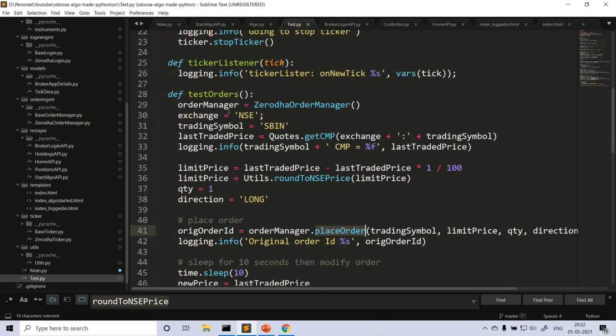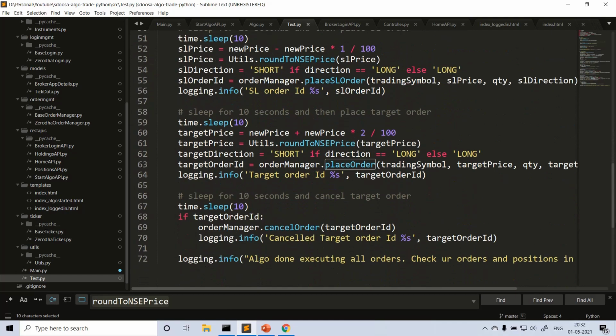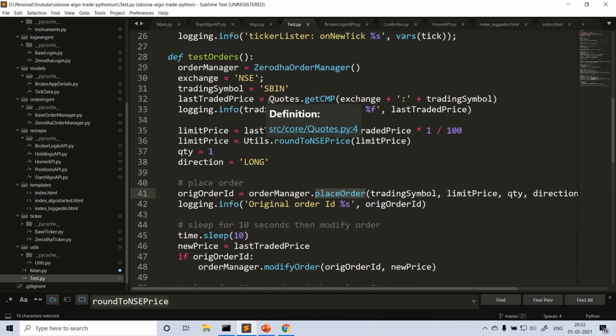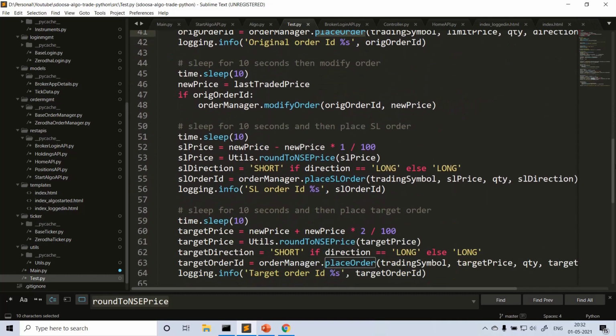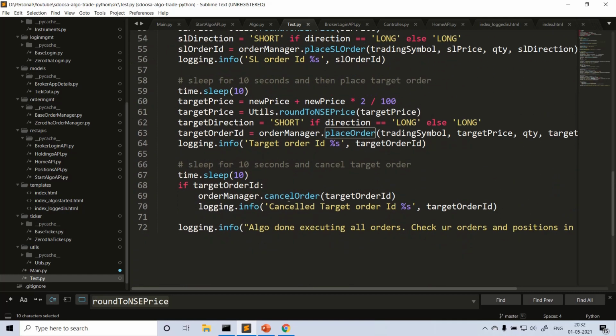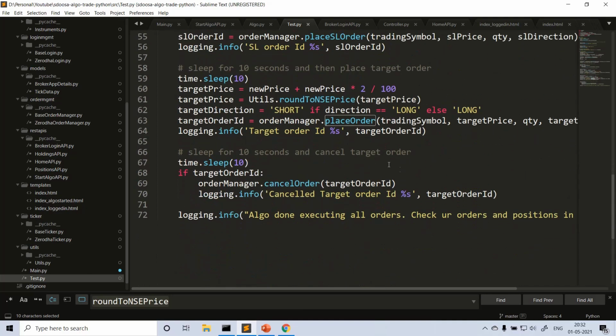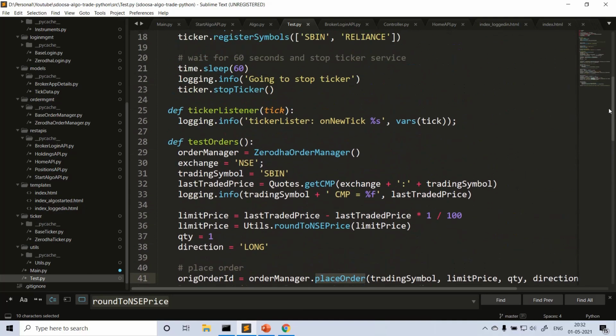So there's some test code, we are putting some SBIN symbol and getting some last traded price from quotes, something. So I'm doing nothing, I mean, it's already explained in the previous video. Placing some order, and after some time we are placing an SL order or modifying the order, then placing a target order and cancelling the order. So this is the functionality related testing. You can test all these things live also, not a problem.